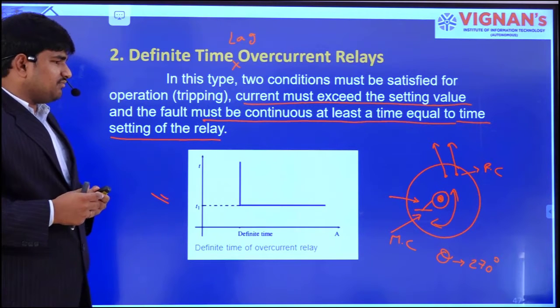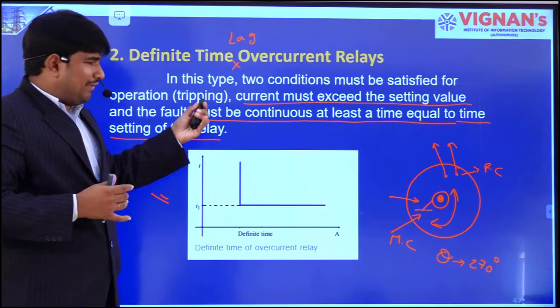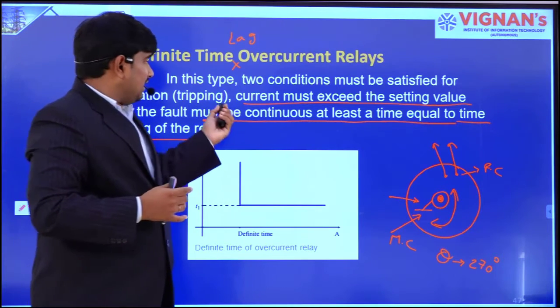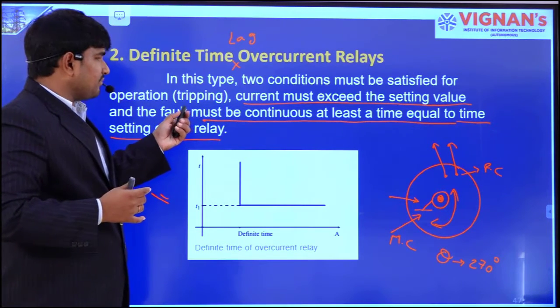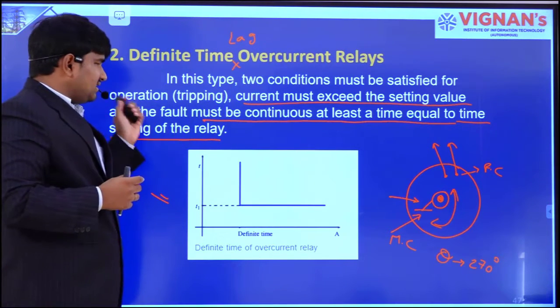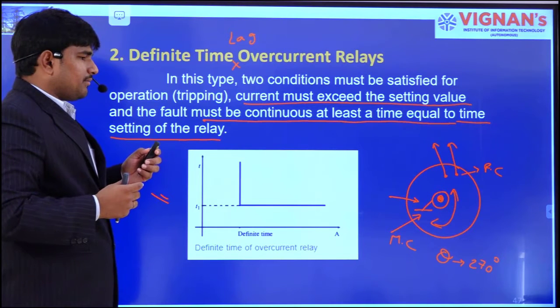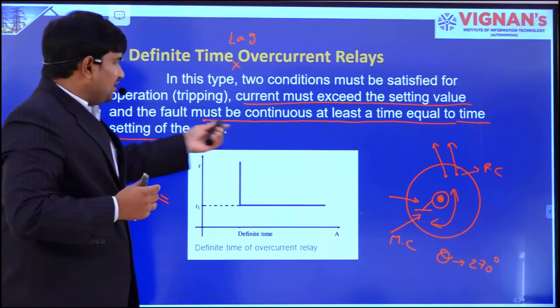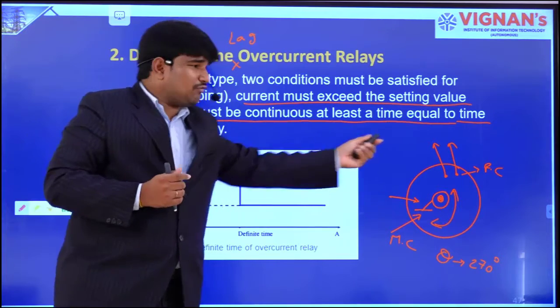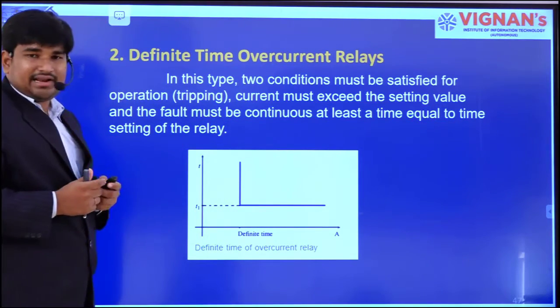In this case, two conditions have to be achieved. One is the current must exceed the setting value, and the second is that the current must be continuous for at least a time equal to the setting of the relay, right.